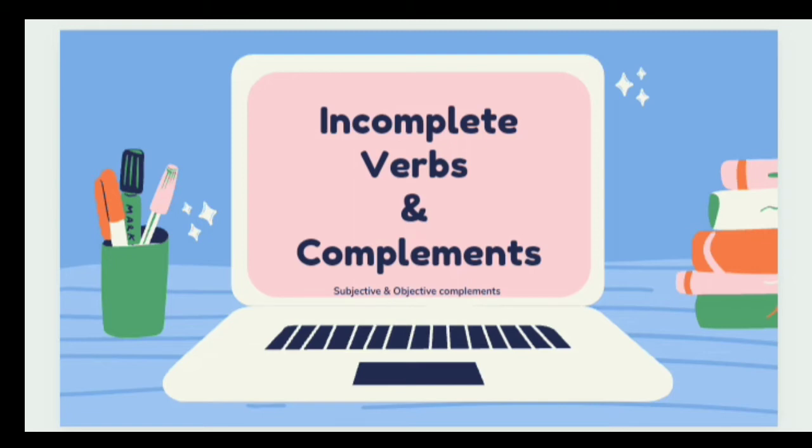In the previous video I have already shared with you what verbs are, the object of the verb, how to identify subject and predicate of a sentence with the help of a verb, and then we have seen direct and indirect objects. We have also discussed transitive verbs, intransitive verbs and ditransitive verbs. Now today we'll focus on incomplete verbs and complements.